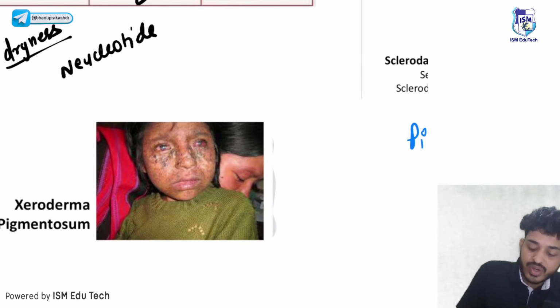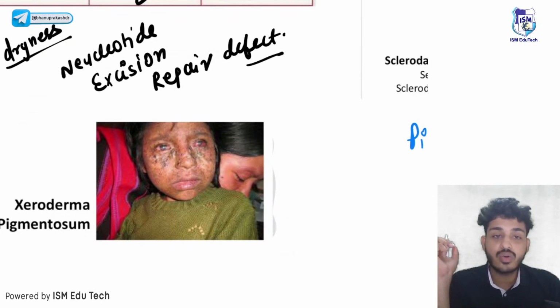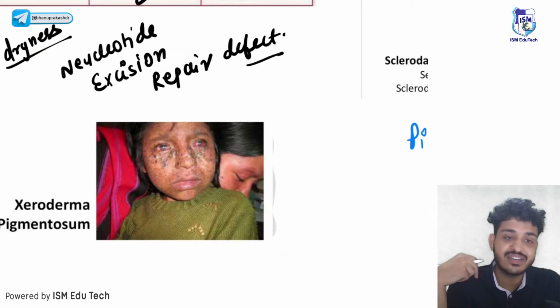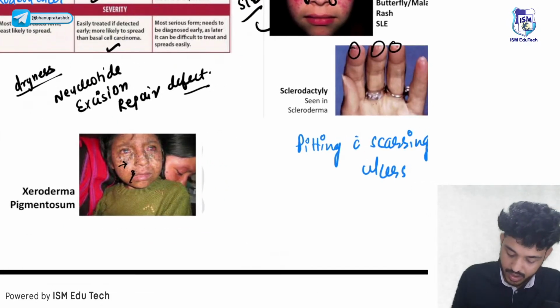This is a nucleotide excision repair defect that we will see. The patient cannot go out in the sun. If the patient goes out in the sun, the patient's skin will be burnt. Look here, this is your xeroderma pigmentosa.